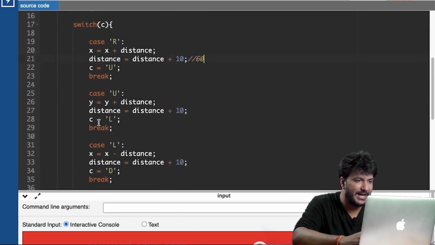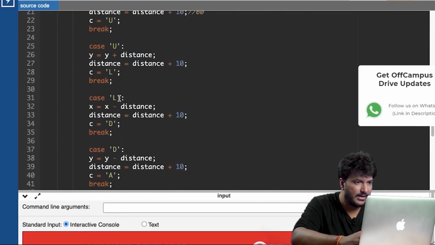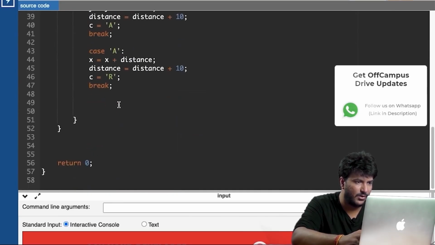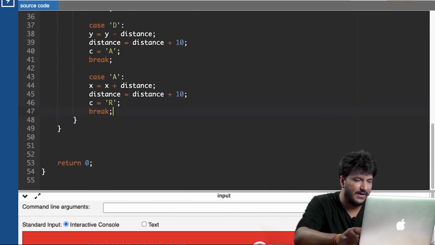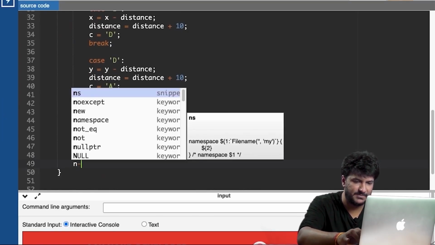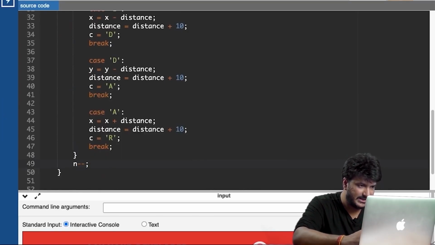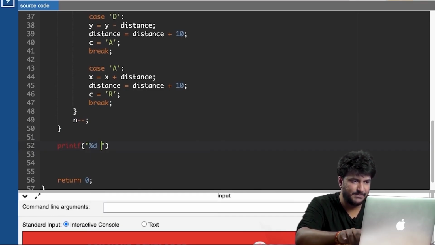So after this while loop has been implemented for n, one more thing that we need to do in this switch case is we need to decrement the value of n. So after this switch case, one time when the switch case is completed, I will do n minus minus. And outside this while loop, I'll just say printf percentage d comma space percentage d comma x comma y. So this is basically what I will be printing.